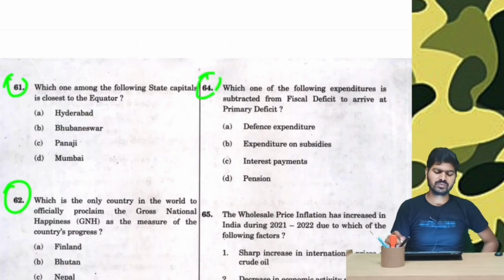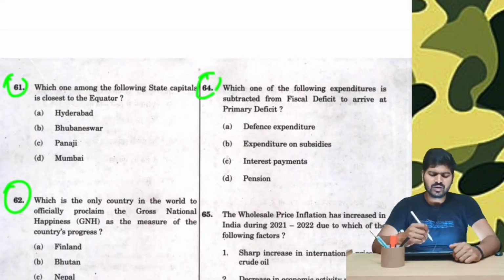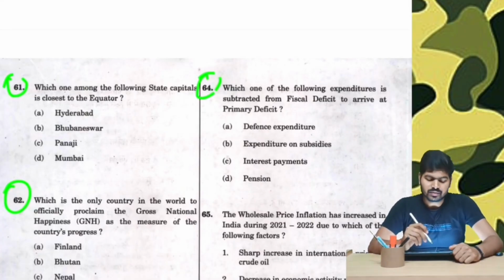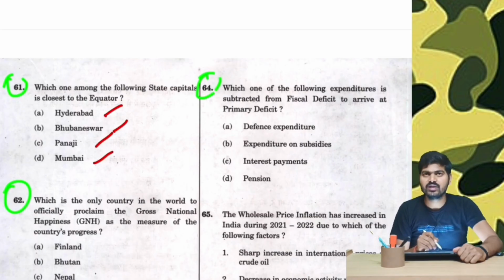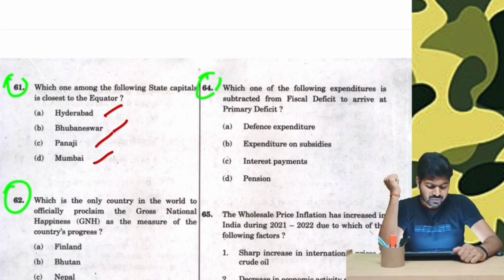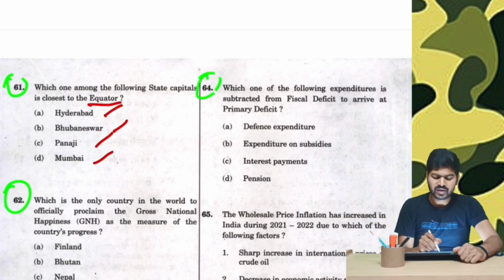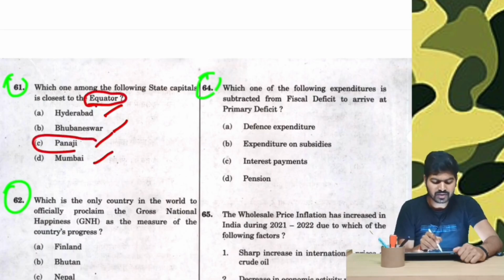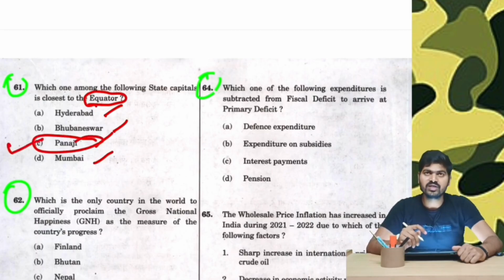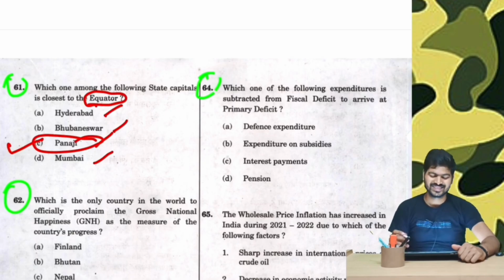Now moving on to question number 61. Which one of the following state capitals is closest to the equator? Now, Hyderabad is the capital of Telangana, Bhubaneswar, Odisha, Panaji, Goa, and Mumbai is Maharashtra. Therefore, we know the equator is south of India. Therefore, the southernmost location is Panaji, Goa. UPSC here wants to check our basic geolocation awareness and also capitals.